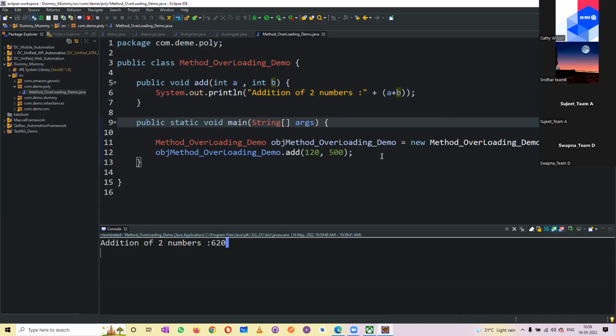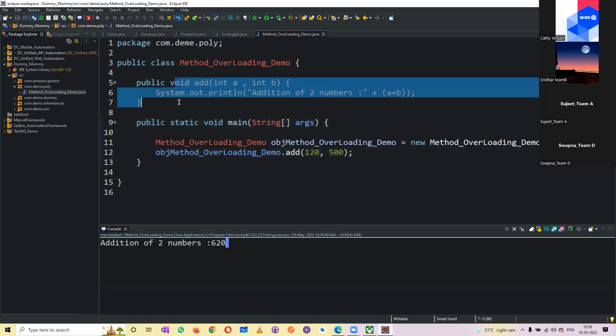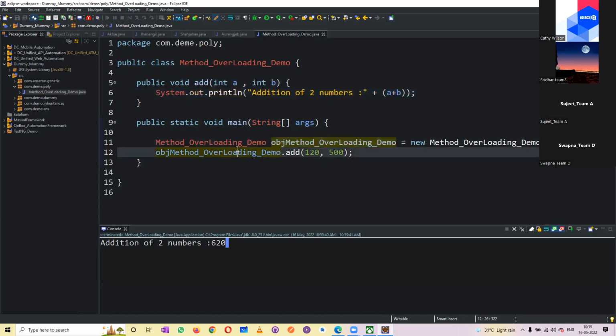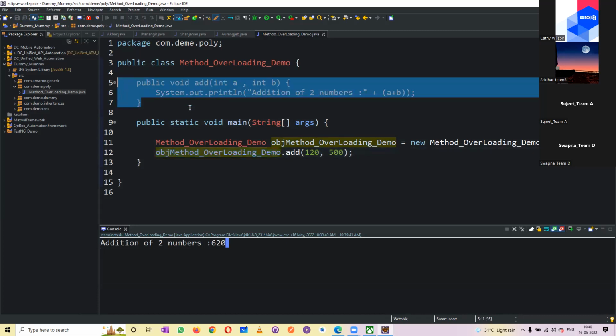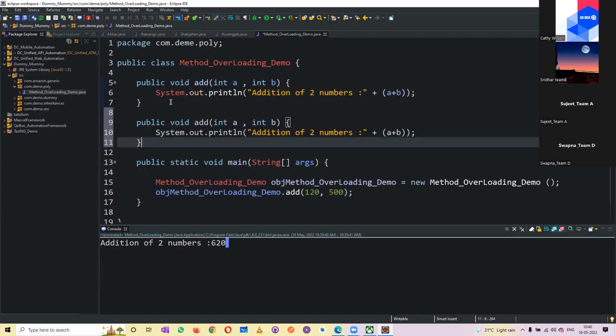I made it a little bit faster because everyone knows this is a non-static method, so I created an object and then accessed it. Very simple.